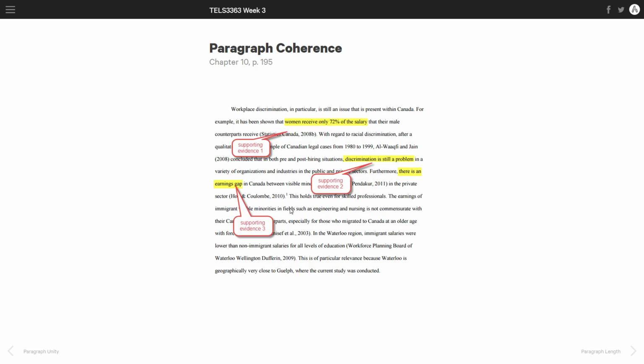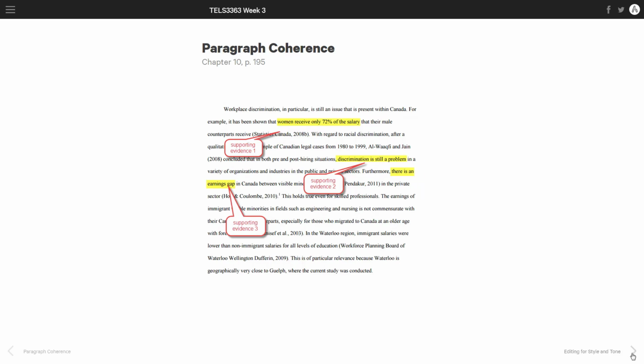Again, three claims made here. One, that women don't receive the same salary as men. Two, that discrimination is still a problem. And number three, that there is an earnings gap. And all three of those claims in this paragraph are supported by evidence, and they tie back to that original topic sentence.